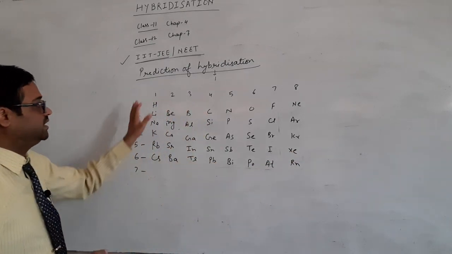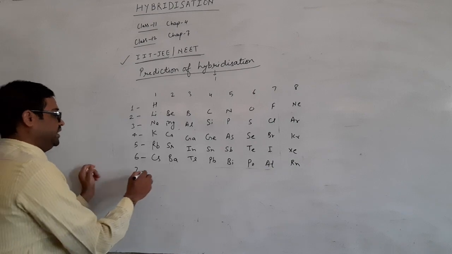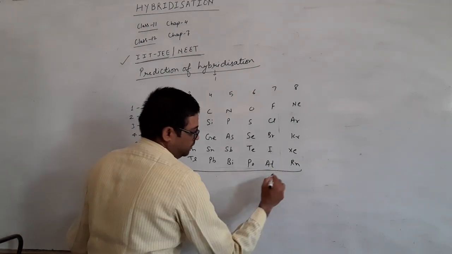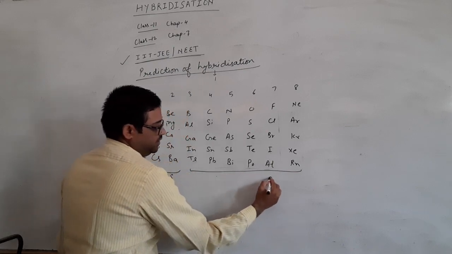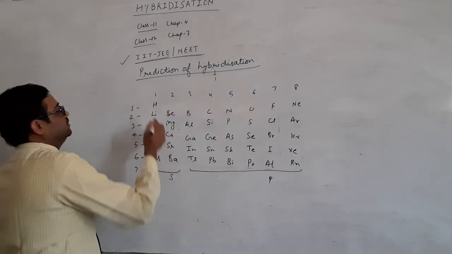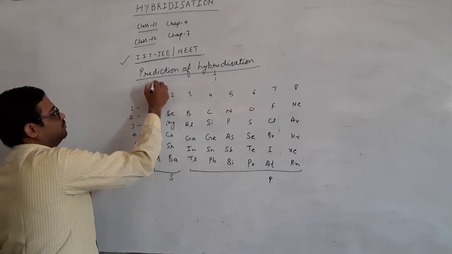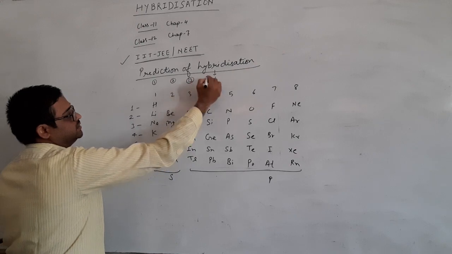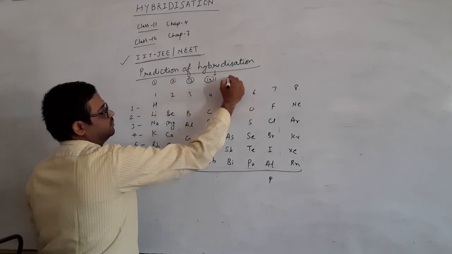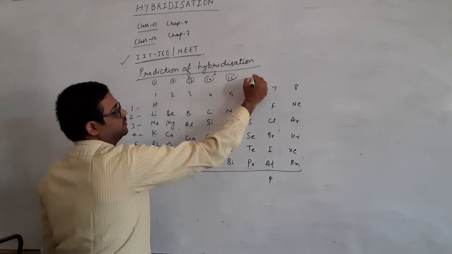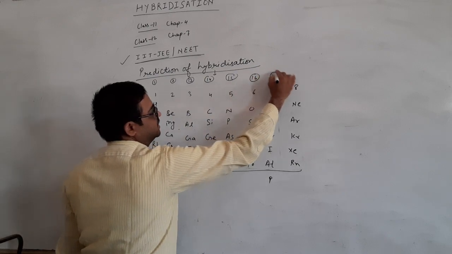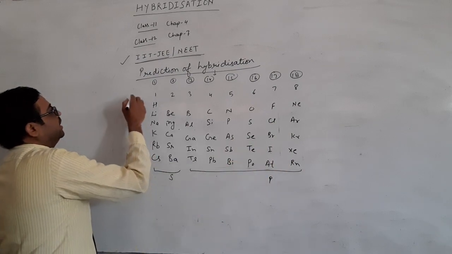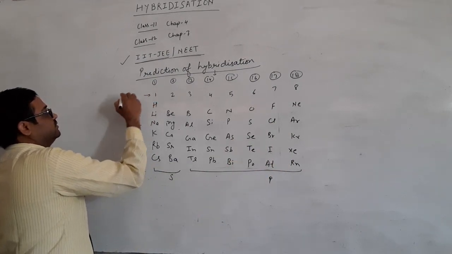Okay, these are the valency shell electrons. You can see, you can identify this is your S block and this is your P block. Okay, and if we are talking about groups, then this is group number 1, this is group number 2, this is group number 13, this is group number 14, this is group number 15, this is group number 16, this is 17, then 18. Okay, these are noble gases. Okay, and these are the valency shell electrons.